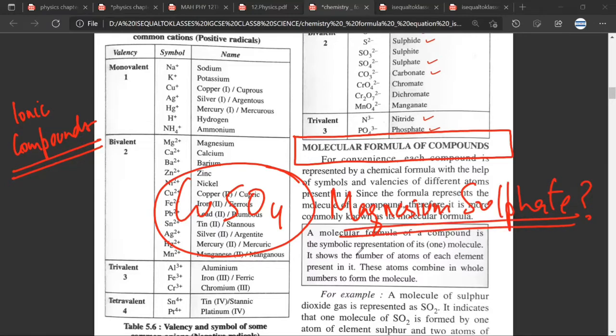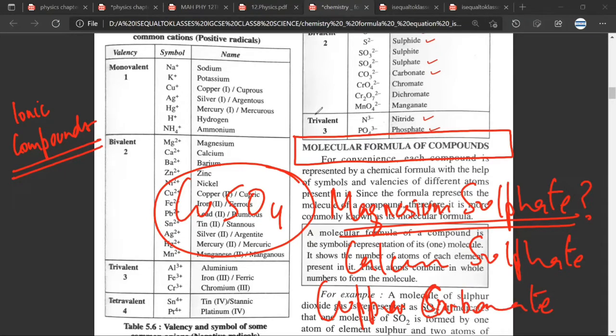How do I write the formula of, let us assume, calcium sulfate? How do I write the formula of copper sulfate? Let us say copper carbonate. Have you understood? Yes, sir. Or let us say, how do I write the formula of magnesium nitrate? Now, as we start this lecture, all this will seem very tough to you. But by the time we finish this lecture, you will understand how these formulas are written. Mr. Satya, any doubt?